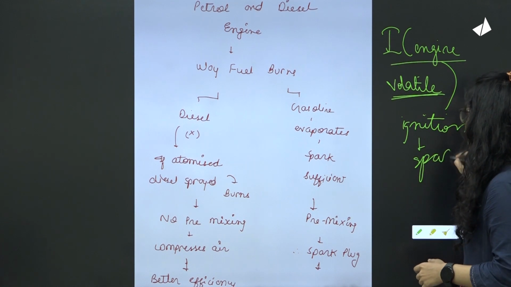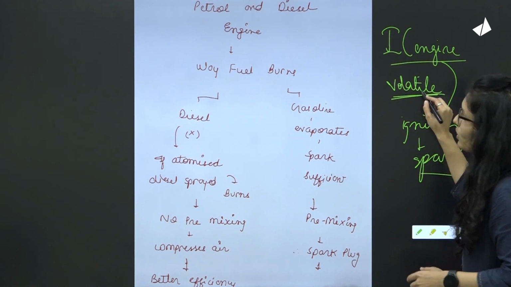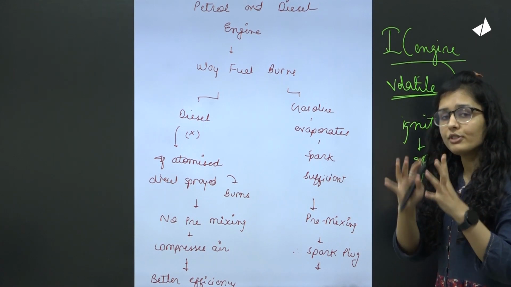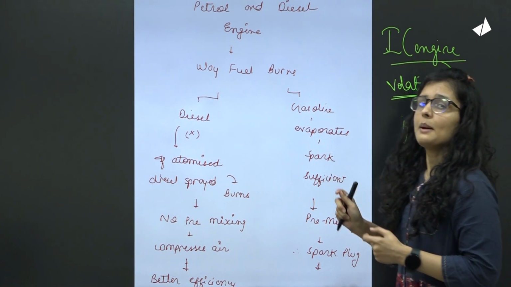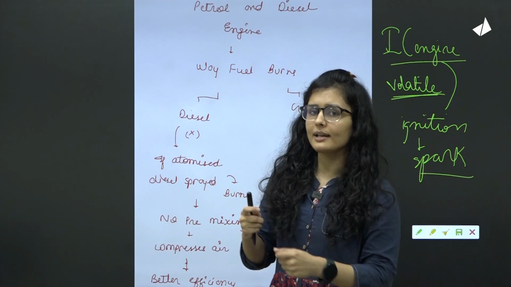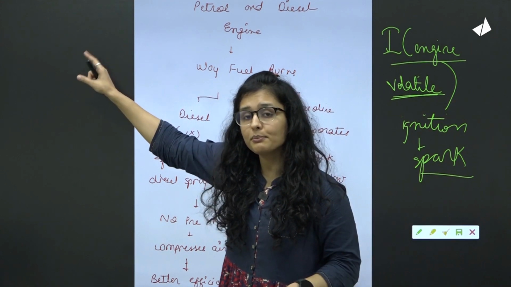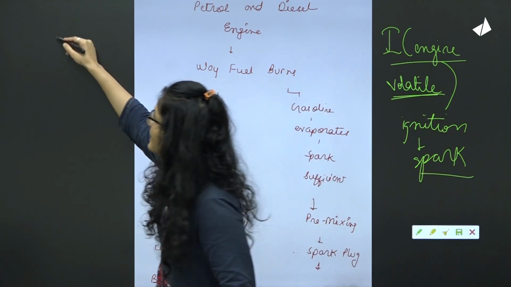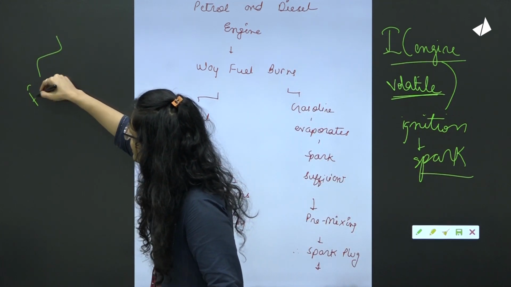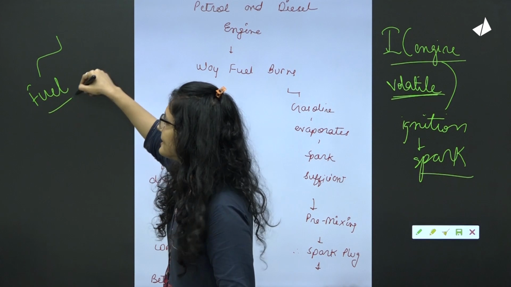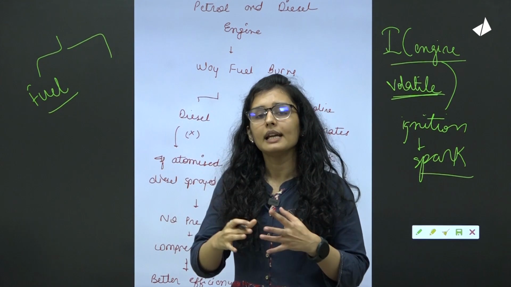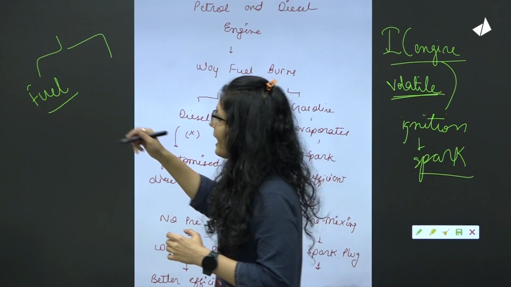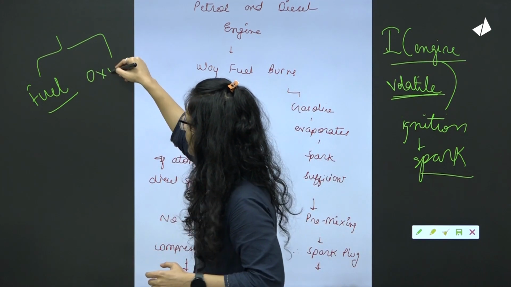So there is this ignition with the help of a spark here, through the spark ignition process, and when there will be this ignition, what will happen? There is petrol inside the engine and there is air. So we have the fuel and the oxidizer. By the way, you have to learn how burning takes place. There are two important components of a burning process. There should be a fuel, like petrol, diesel, or a hydrogen based fuel, and then you should have an oxidizer.